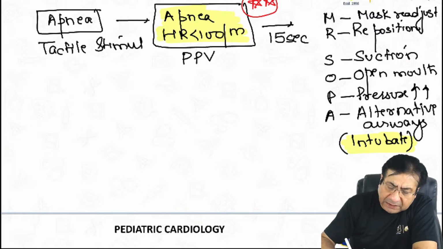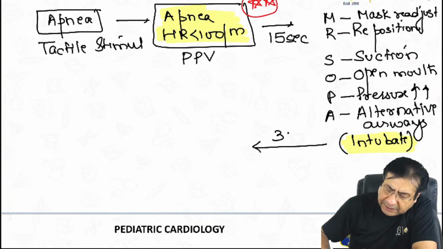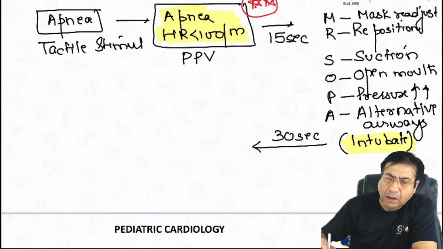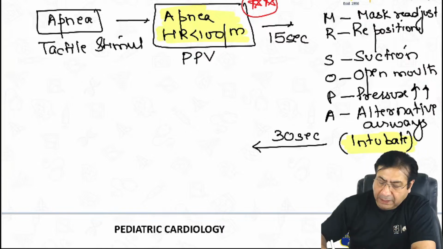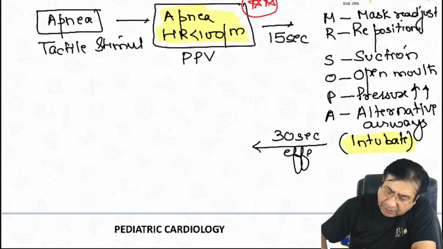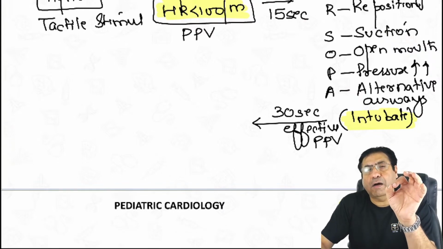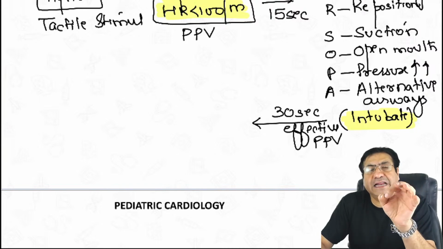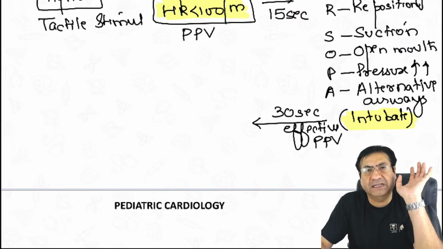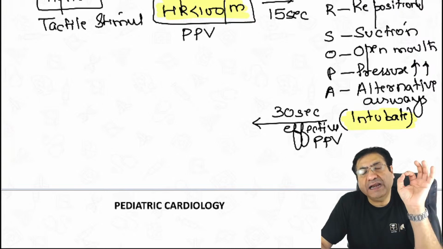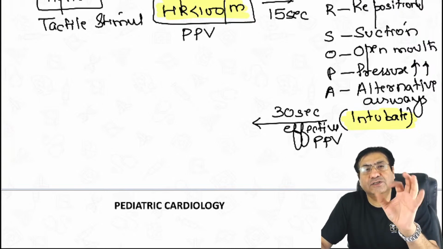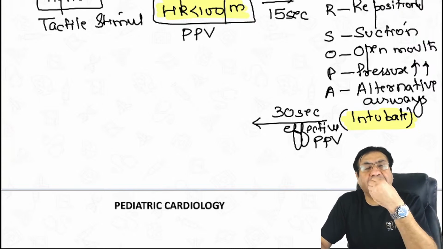And after 30 seconds of effective positive pressure ventilation, that means you have done 30 seconds of effective ventilation. For example, I have intubated the child. So after intubation, 30 seconds of ventilation by an endotracheal tube.